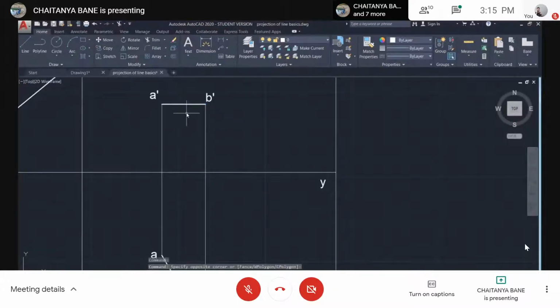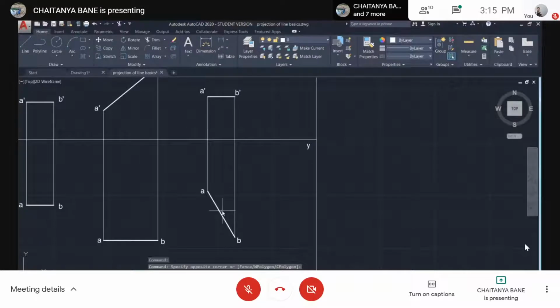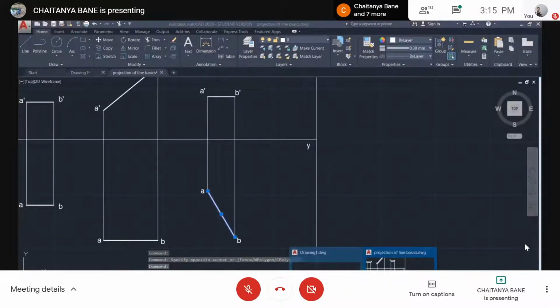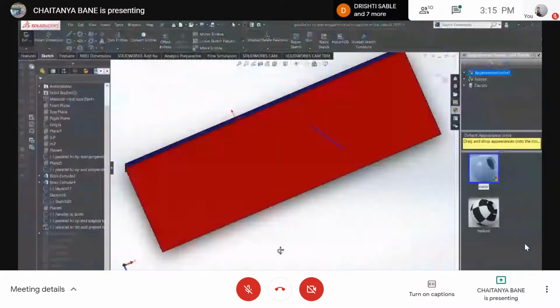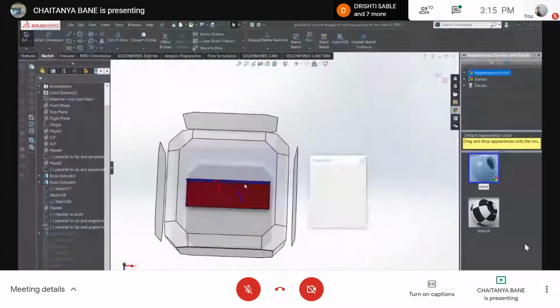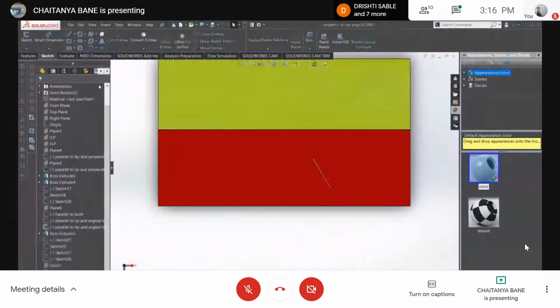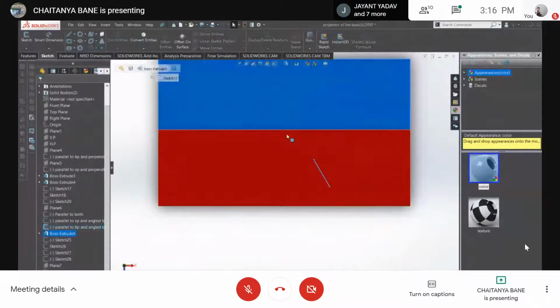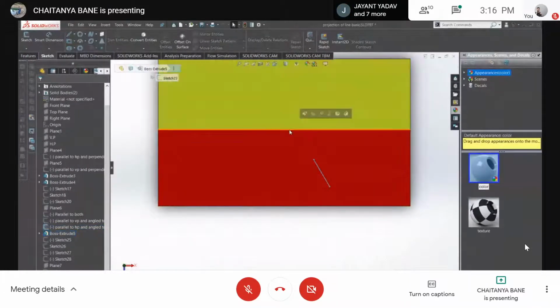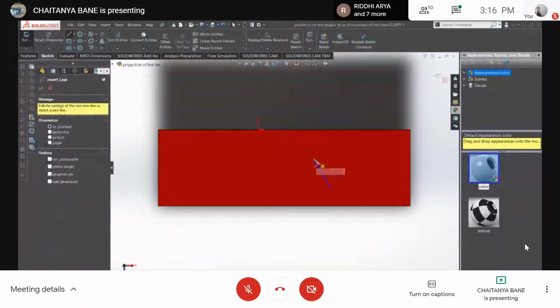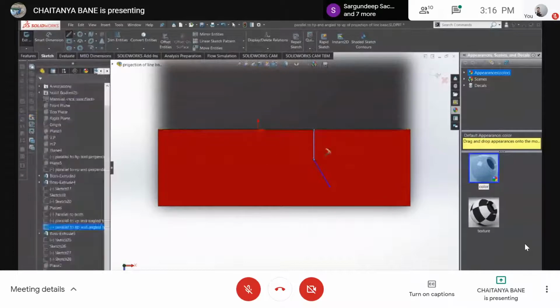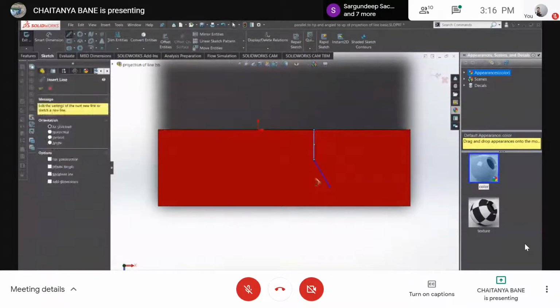Parallel to the HP, and next is inclined to the VP. तो अगर incline देखेंगे, तो it will be somewhat like this. एक second ना, I just exit it. This is the XY, correct? And it is inclined to it. मैं इधर से, if I sketch it out, I can find this length, I can find this length.